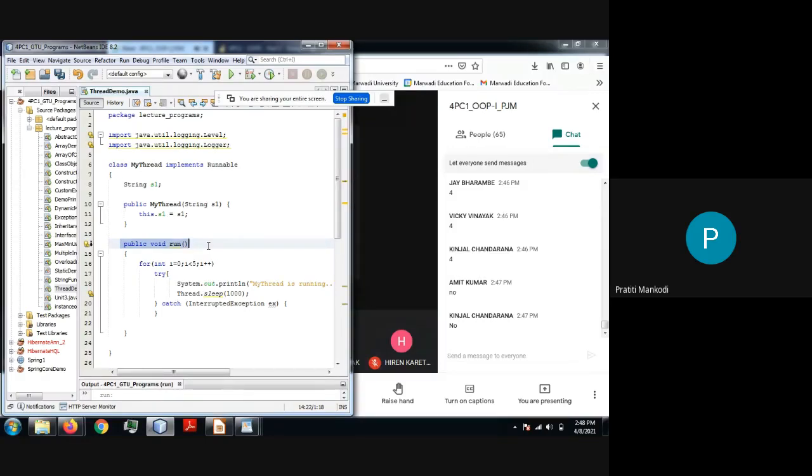I hope I'm clear, everyone. I hope I'm very much clear that when you want to perform different tasks, you should have different classes for those tasks, and every task should be written inside a run method. Then and then only it will be considered as a thread task.